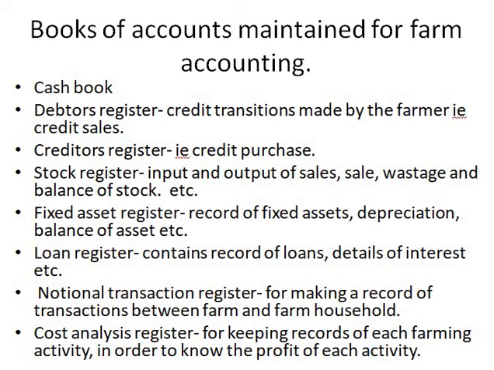The cost analysis register analyzes the amount of cost and expenses incurred, how much the sale is, and how much profit is earned. What is the amount of expenses for cultivating, and after cultivating, what is the output and the amount of profit? That is what you get to know from cost analysis.